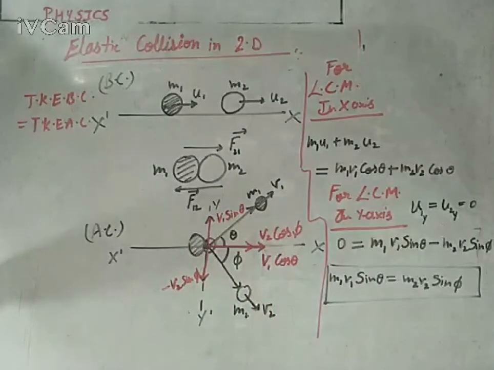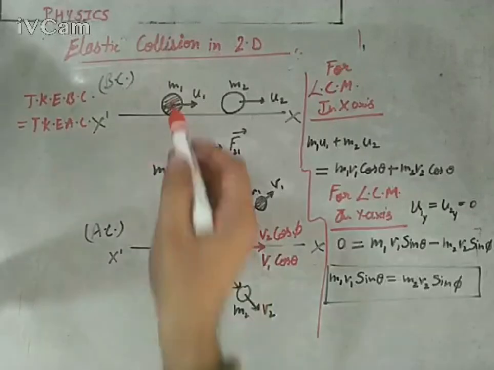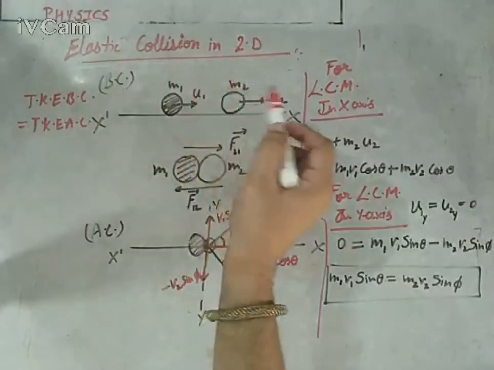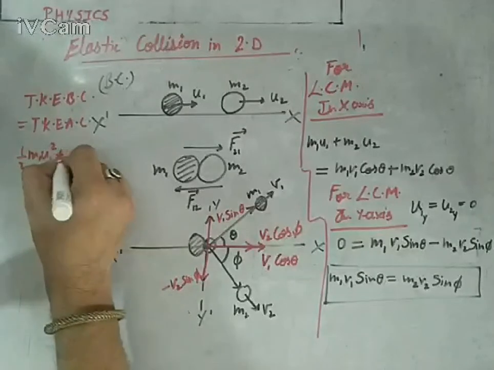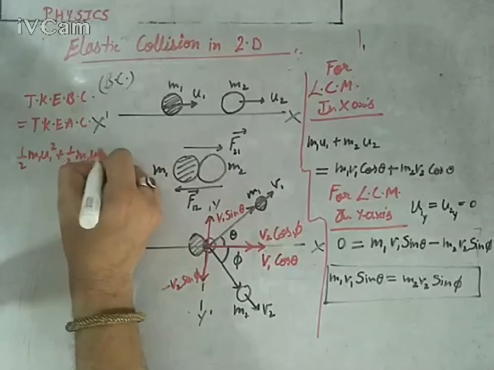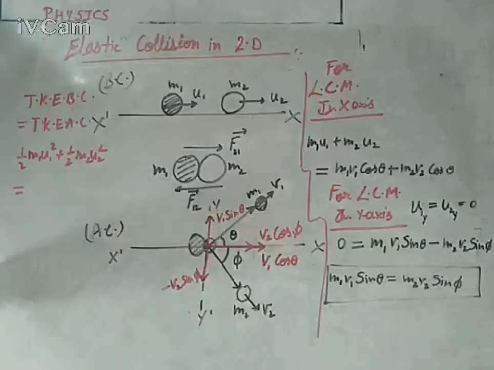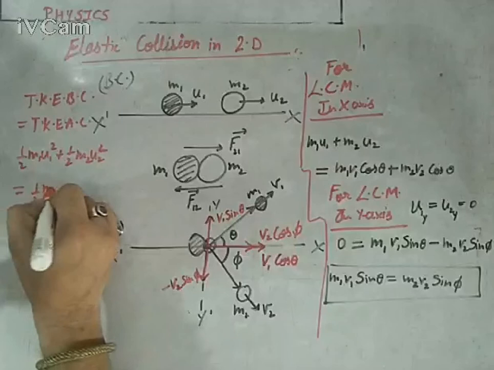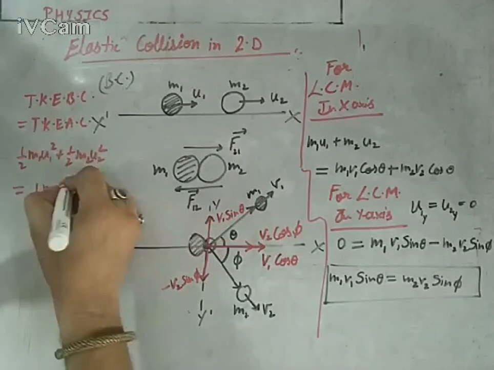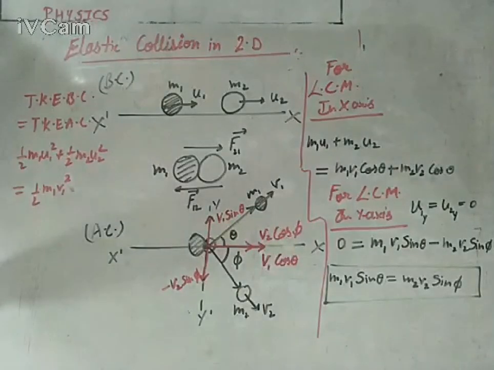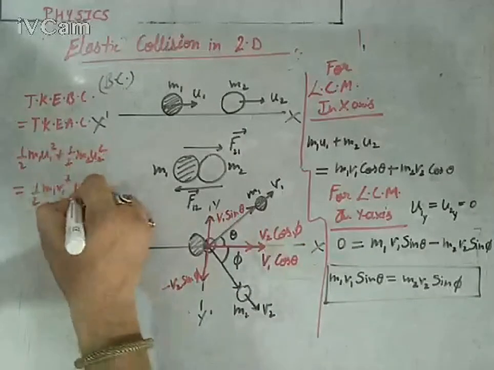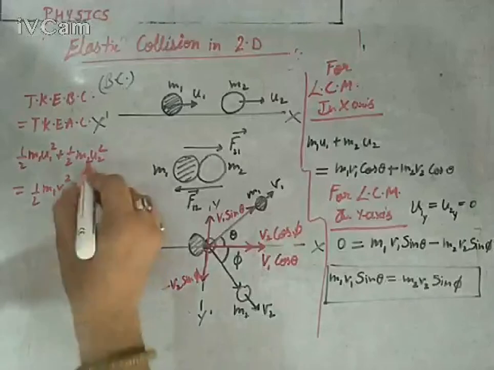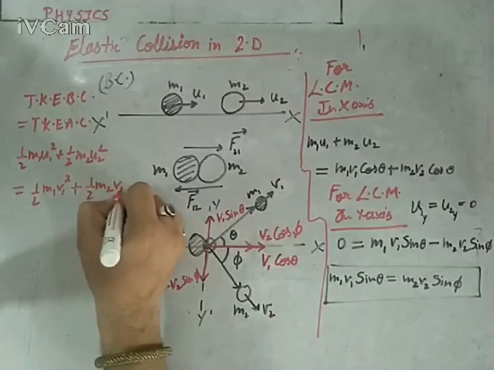So the total kinetic energy before, half m1 u1 square plus half m2 u2 square, equals the total kinetic energy after, half m1 v1 square plus half m2 v2 square.